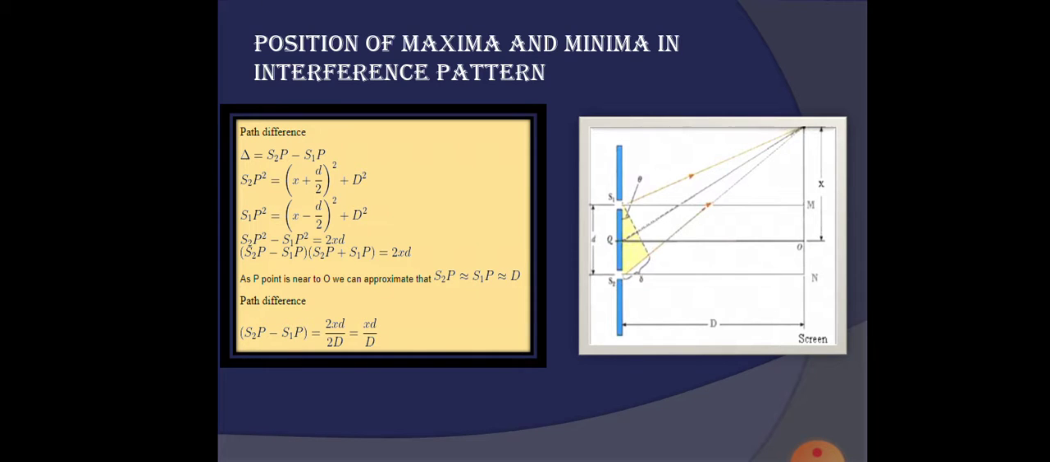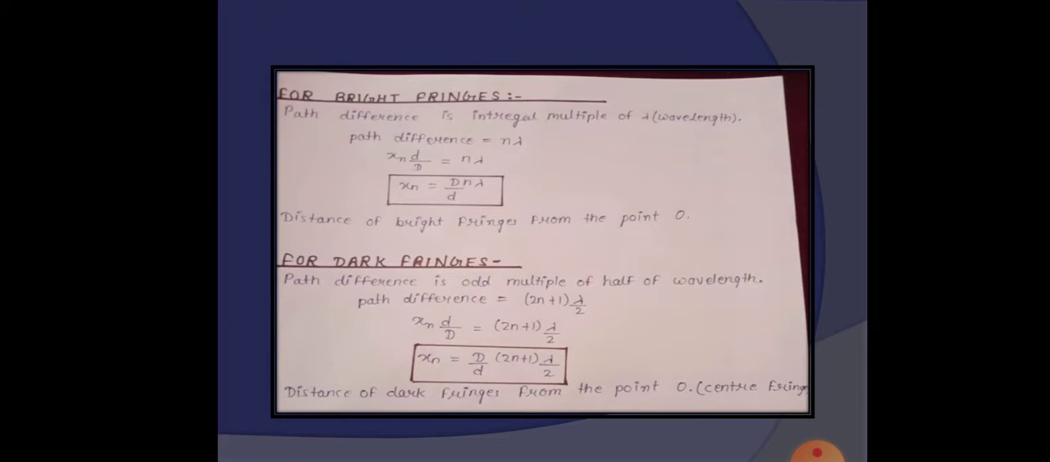So let's take S1 and S2 as the two sources, and let's take a point P on the screen. In the triangle S2NP, S2P squared is equal to (x plus d by 2) whole squared plus D squared, and S1P squared is equal to (x minus d by 2) whole squared plus D squared. The path difference is given as xd upon D. For the bright fringes, the path difference is an integral multiple of lambda. So path difference is equal to n lambda, so xn is equal to D n lambda by d. It is the distance of the bright fringe from the central fringe.